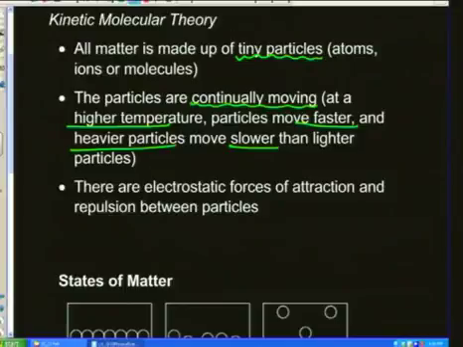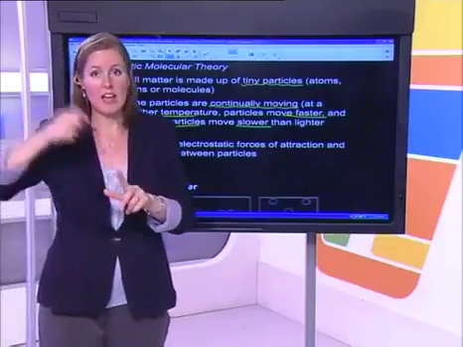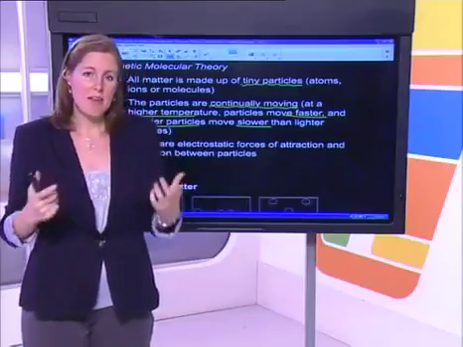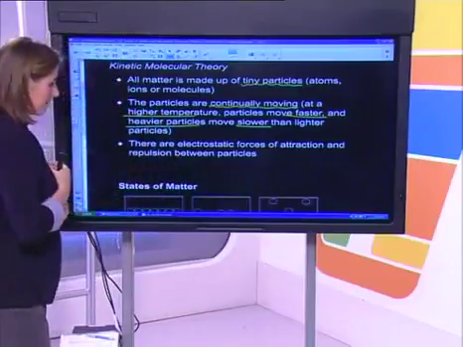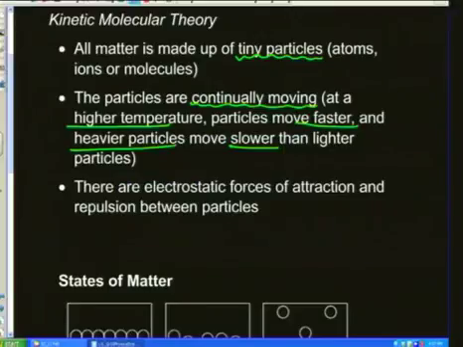So think those through. All matter is made of tiny particles. Those particles are always in motion, constantly moving, and that motion depends on two things: the temperature at which they are, and secondly, the mass which they are made up of. And then the third point is that there are electrostatic forces of attraction.